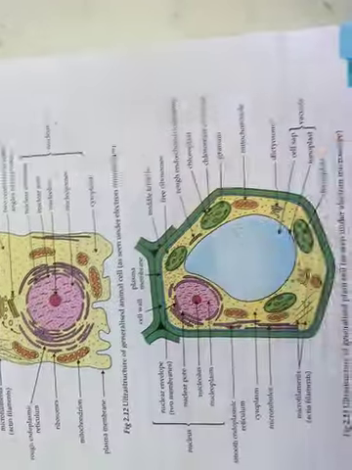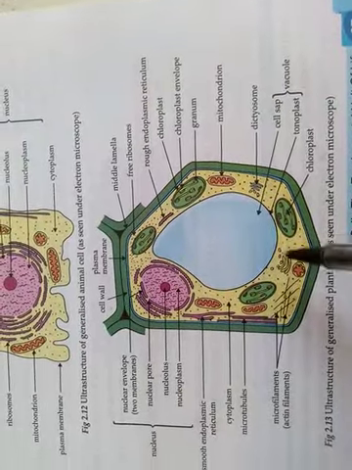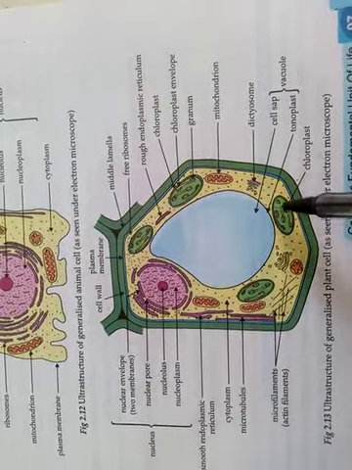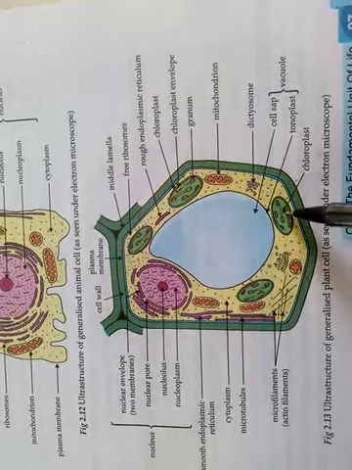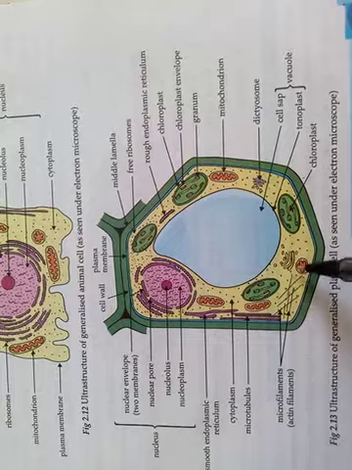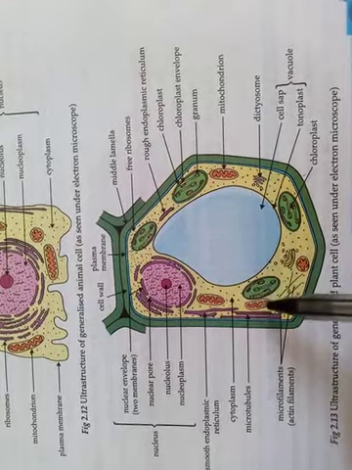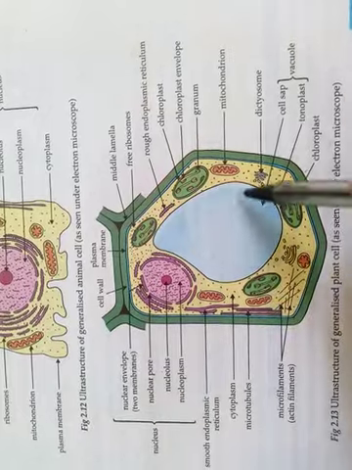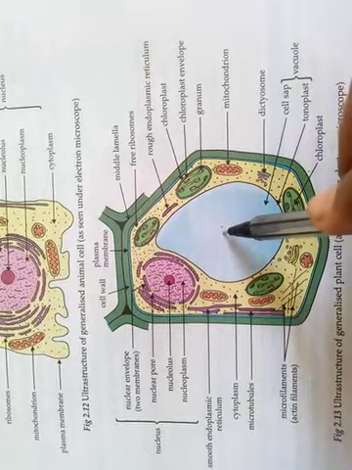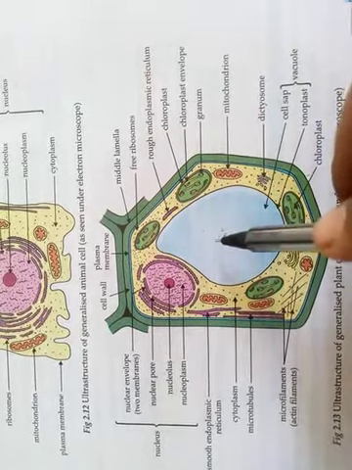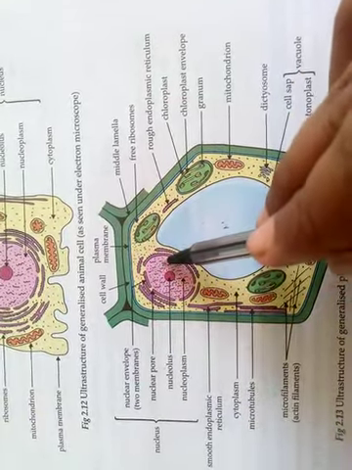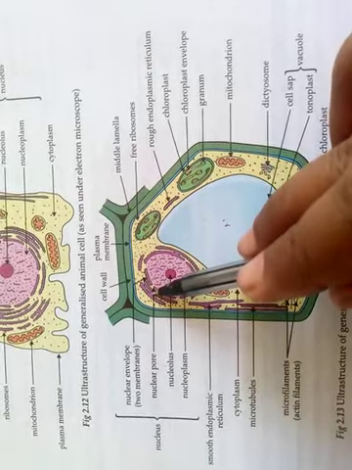Now we will discuss the plant cell. You can see here the structure of the plant cell, that is a double membrane bound structure. That outer wall is called cell wall. Here you can see chloroplast, that is present only in the plant cell. That is Golgi apparatus. Again, that is microfilaments. You can see here these structures are known as mitochondria, that is also chloroplast, and this is the central part, and it is the vacuole. As I discussed, in the plant cell vacuole size is large, so its nucleus is towards the periphery. This is the nucleus, nucleoplasm, nucleolus, endoplasmic reticulum.